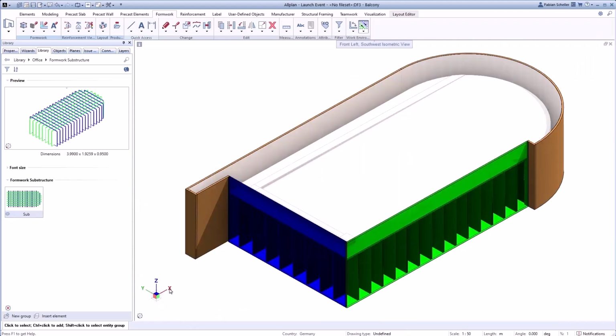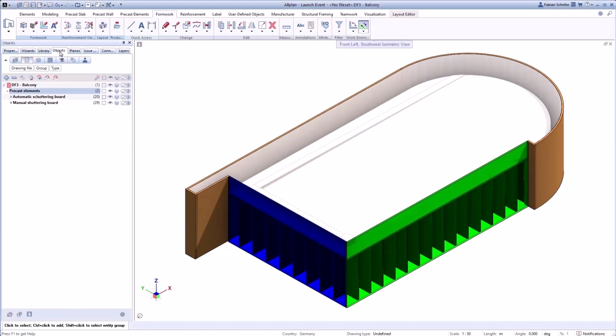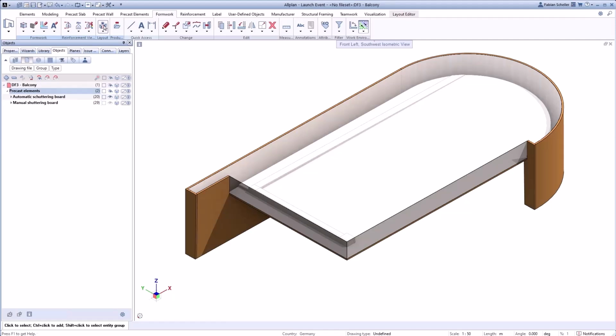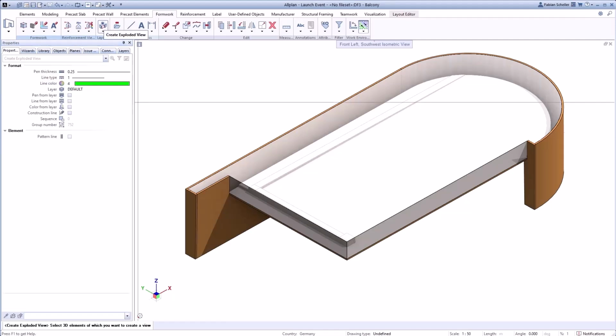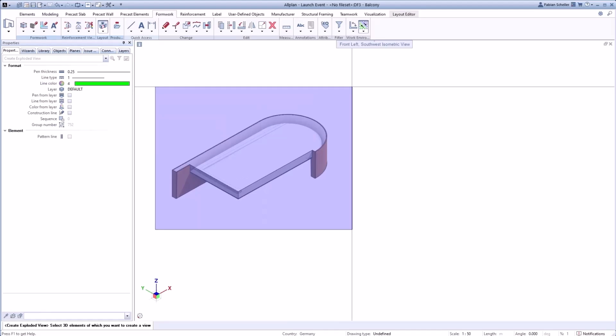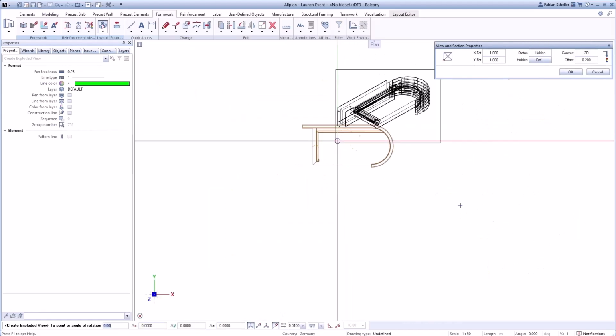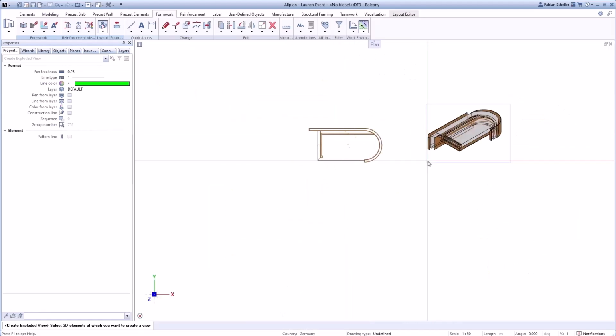The next step is to create an explosion view of the attached formwork boards without the substructure. With the use of the object tree, manual shuttering boards can be easily switched off and the rest of the elements can be selected via area selection.